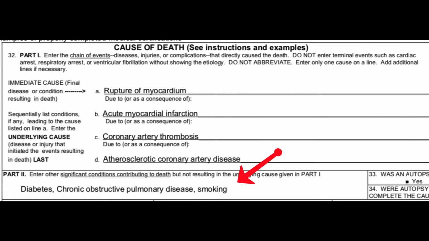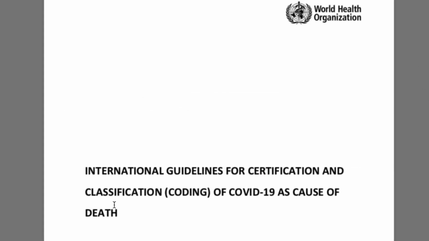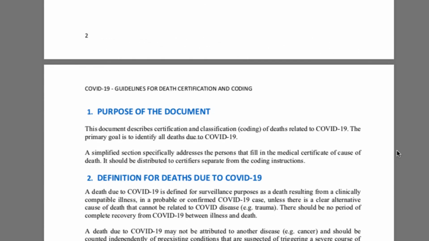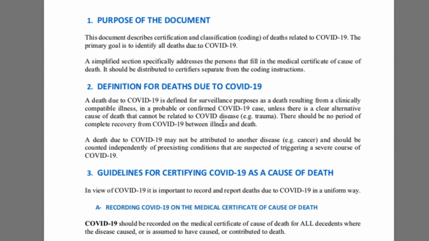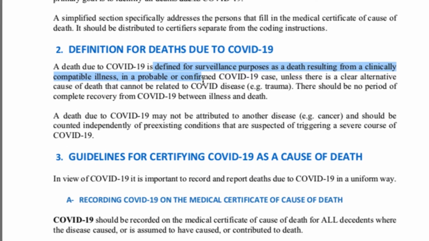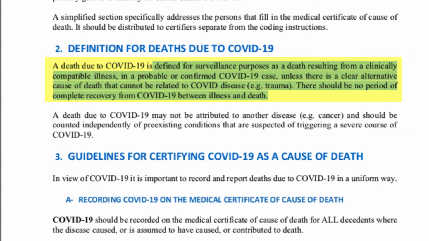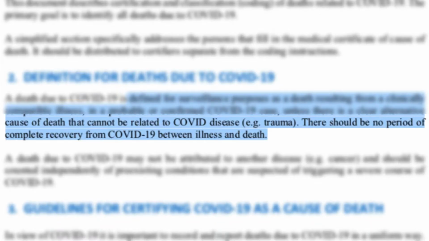Now that we understand that, let's look at how death certificates of COVID patients might actually look. There is actually a whole document from the World Health Organization giving international guidelines for coding COVID-19 as a cause of death. According to their definition, a COVID death is a death resulting from a clinically compatible illness in a probable or confirmed COVID-19 case, unless there is a clear alternative that cannot be related to COVID disease. Also, which is very important, there should be no period of complete recovery from COVID-19 between illness and death.